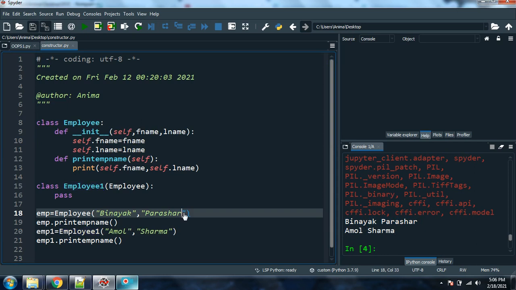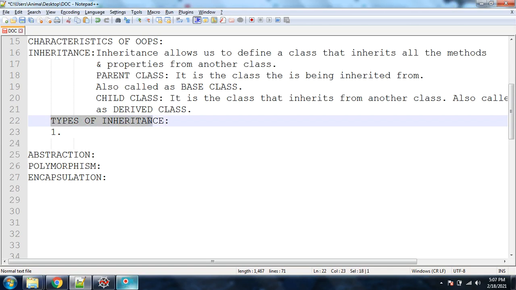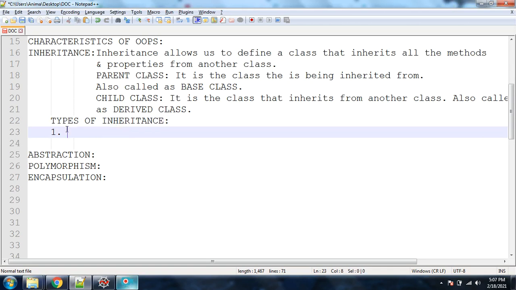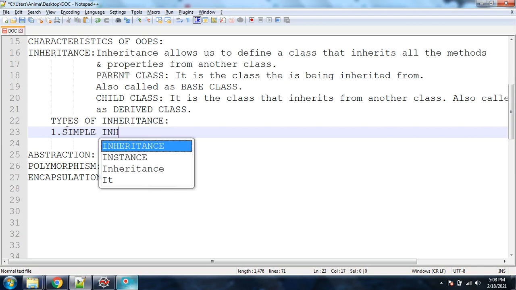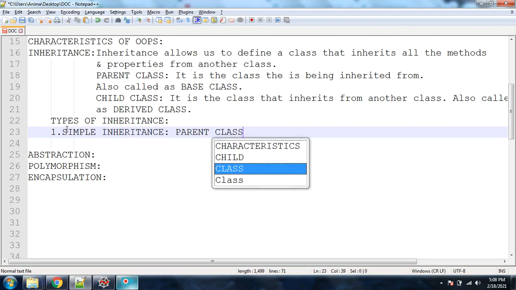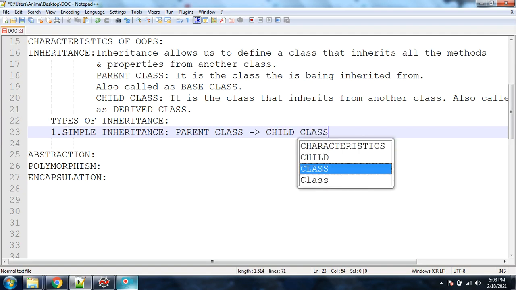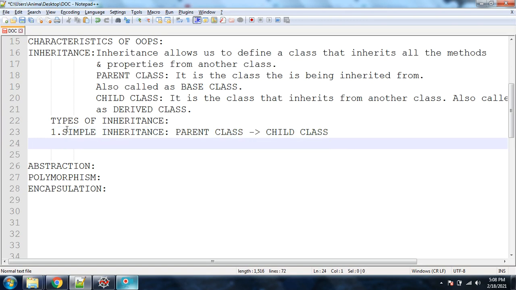Now let's go with a few of the types of inheritance. The first one is simple inheritance. So what is simple inheritance? Simple inheritance is a very simple one, that is one parent class, and from that parent class there is a child class, that's it, one child class. So one child class is inheriting some characteristics from one parent class, that is simple inheritance.